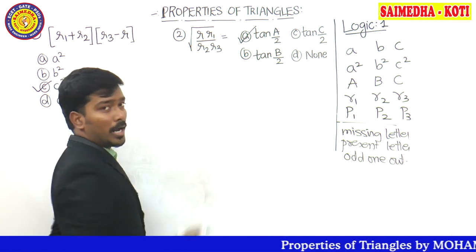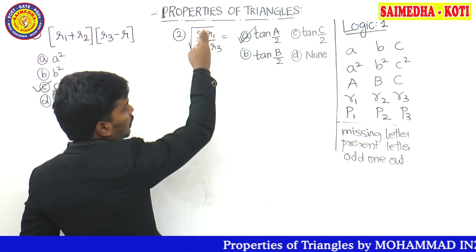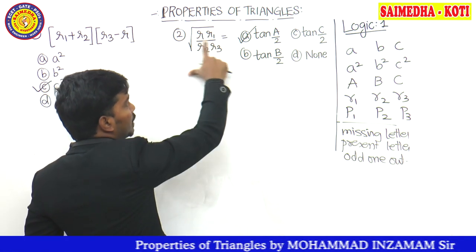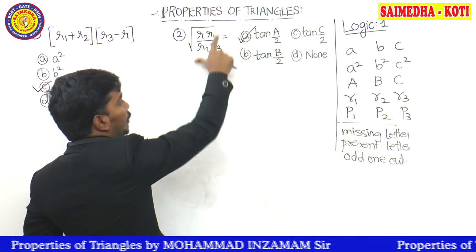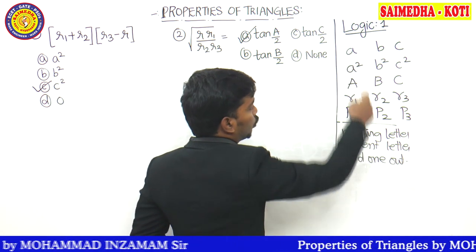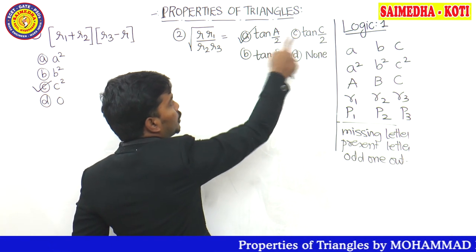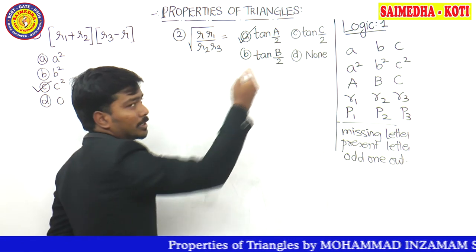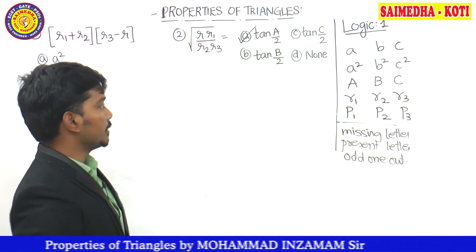R1 by R2, R3. R is not even counted, guys. R1 is in the numerator separately. R1 belongs to which group? First group. In the first group, which option is there? A by 2, C by 2, B by 2. A by 2. That's why A by 2 is the correct answer.